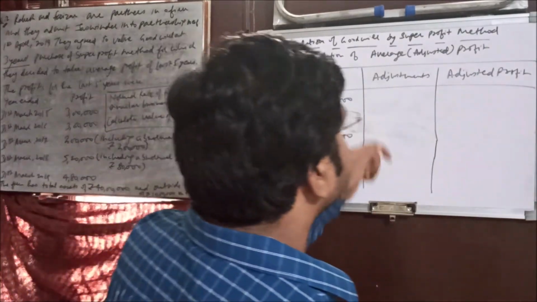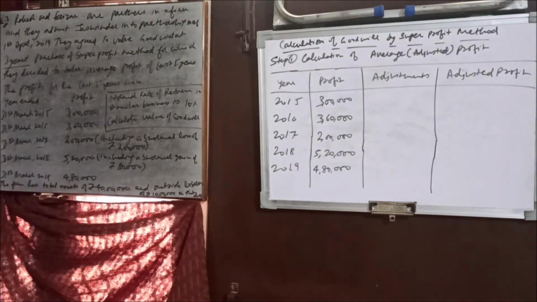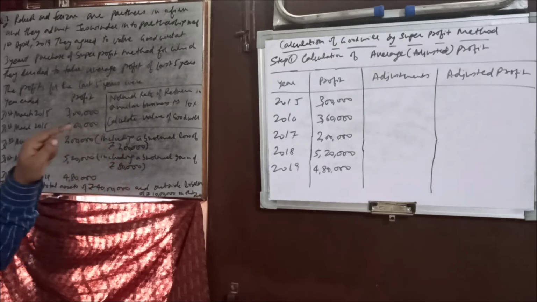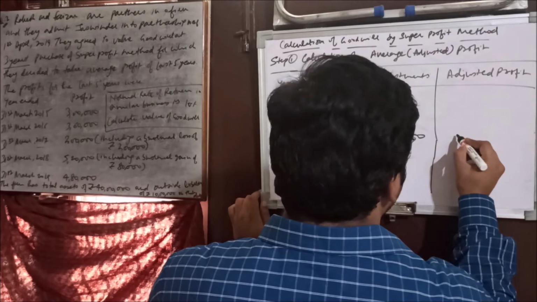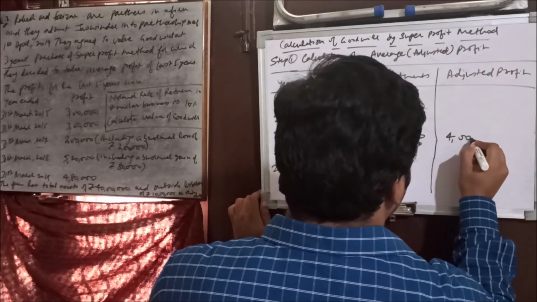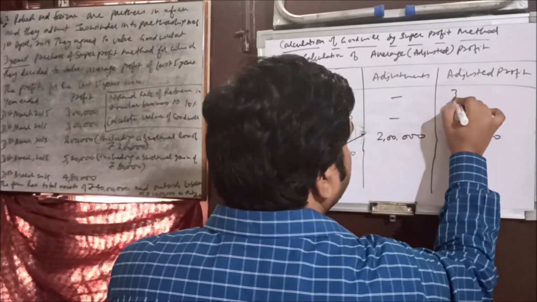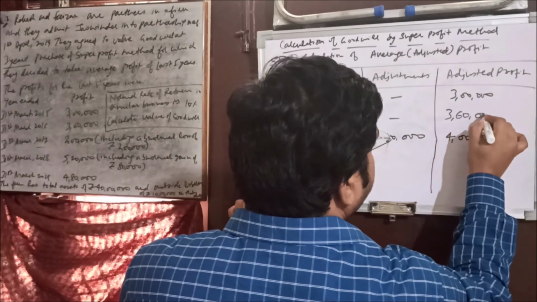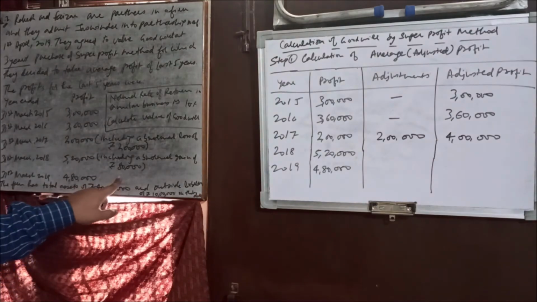Now let's talk about the adjustment. So this adjustment is related to 2017. What is the adjustment? Abnormal loss of rupees 2 lakh, right? So abnormal loss is supposed to be added. So in 2017 we will add that. And then in 2017 the normal profit comes out 4 lakh. But here nothing is given, so nothing will be done. It will be mentioned as it is.